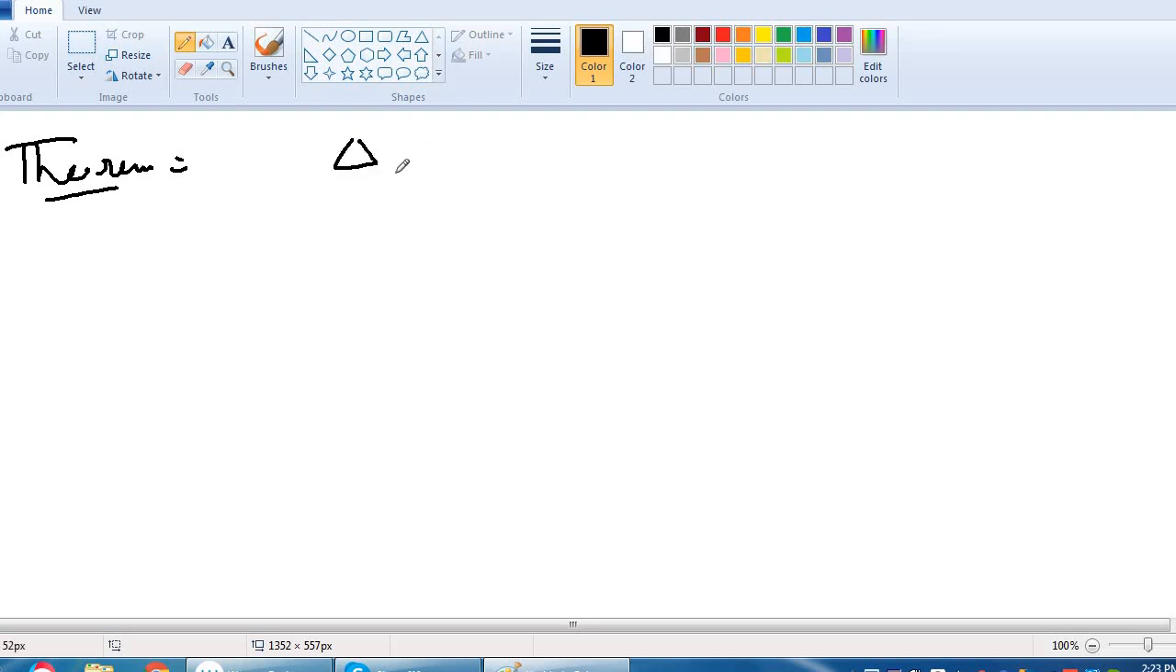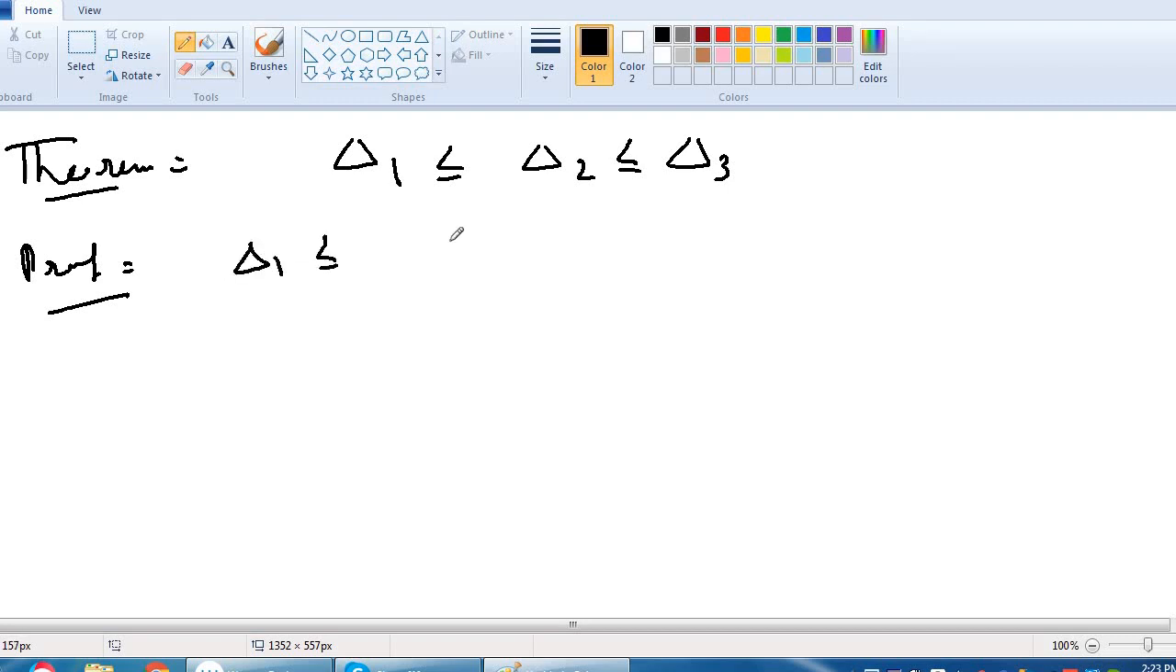we will show that delta 1 is less than or equal to delta 2, and this is less than or equal to delta 3. Now we prove it. First we see what is delta 1, what is delta 2, and what is delta 3. First we show that delta 1 is less than or equal to delta 2. We will prove this. This is our first part.